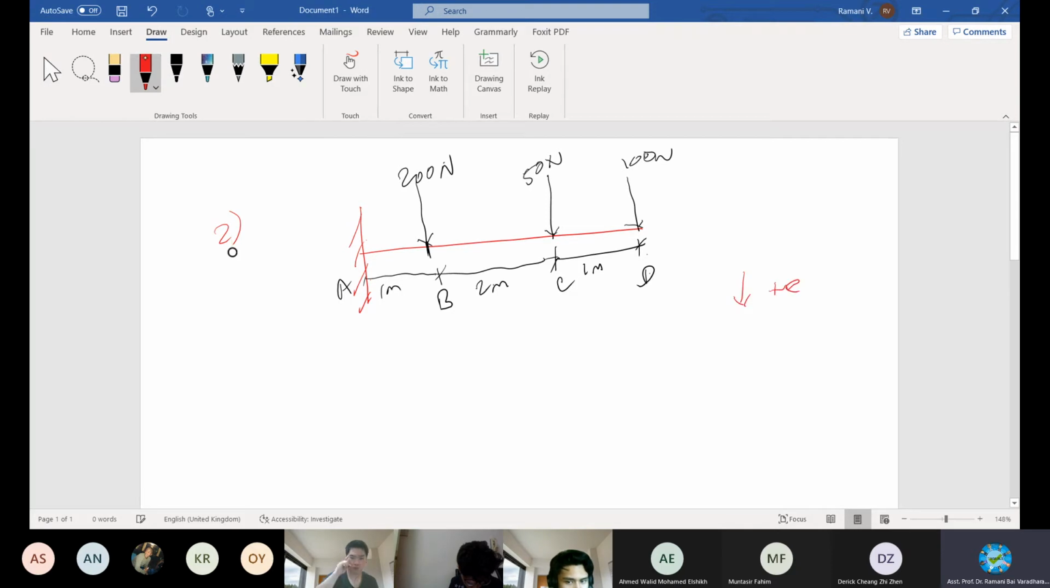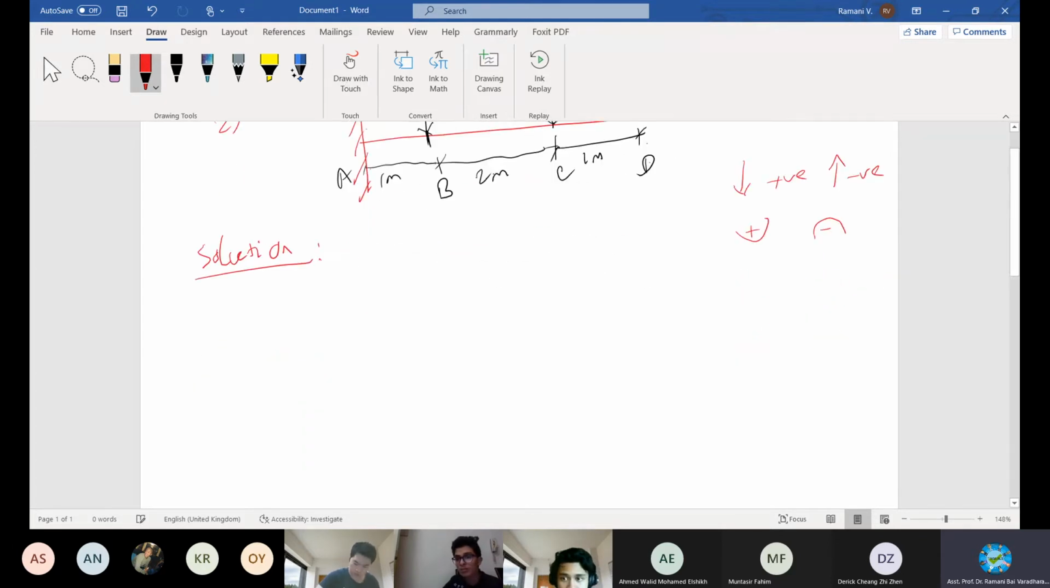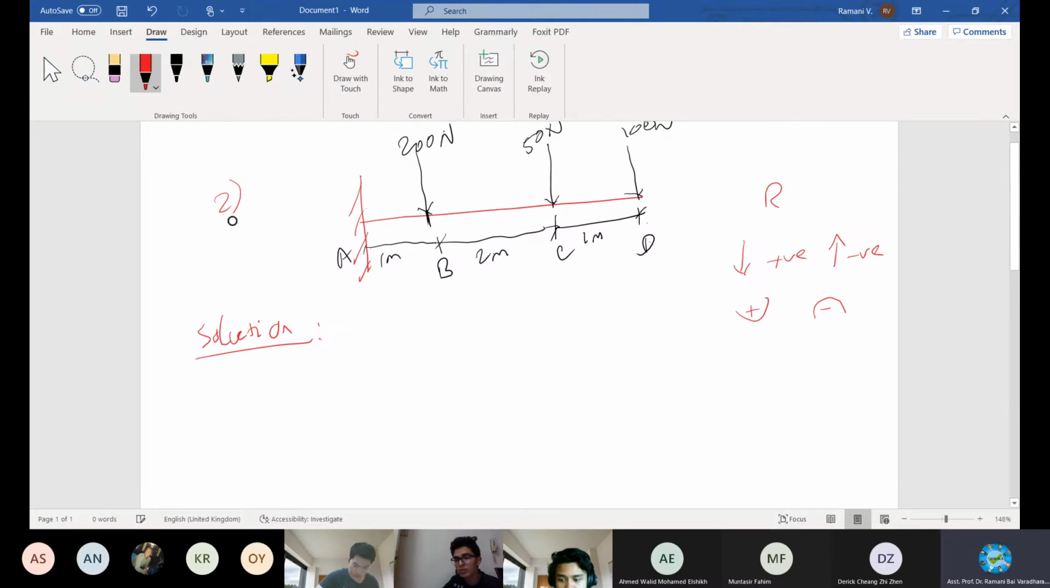Downward positive, upward negative. Similarly, hogging and sagging. Go for hogging and sagging. Hogging is negative, sagging is positive. Let's analyze, and the solution will be like this. We follow the rule. I've written the rule here. This is the rule to be followed, right?